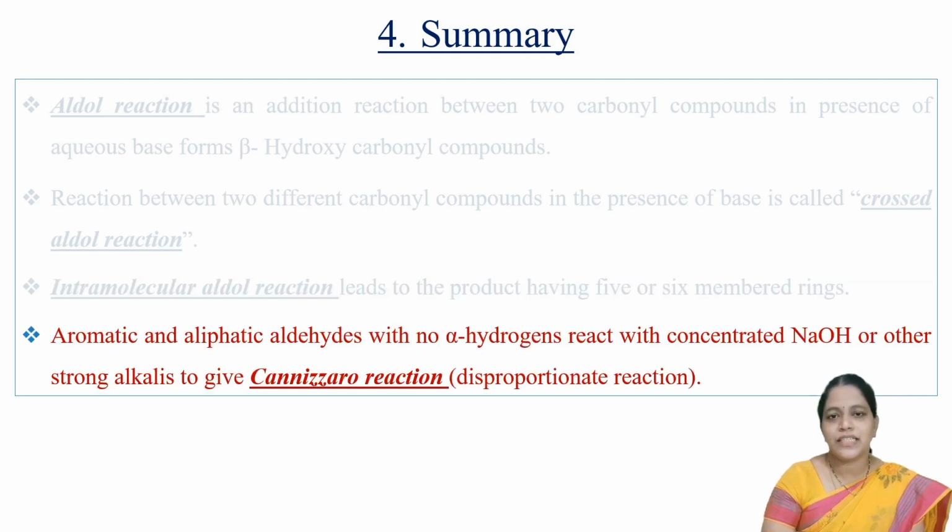We have also discussed Cannizzaro reaction, in which aromatic or aliphatic aldehydes that have no alpha hydrogen react with concentrated sodium hydroxide or other strong alkalis. This Cannizzaro reaction is a disproportionation reaction. That means simultaneous oxidation and reduction of a compound occurs. This simultaneous oxidation and reduction of an aldehyde that has no alpha hydrogens is considered as Cannizzaro reaction.